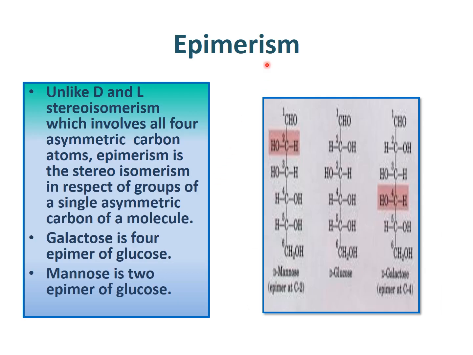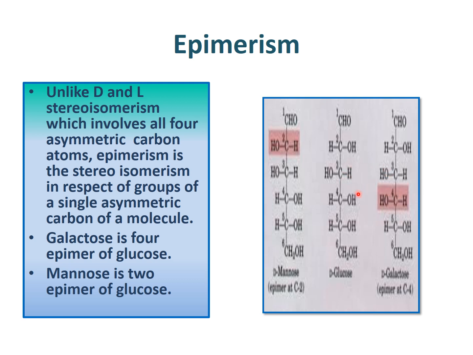Now epimerism, the third type of isomerism. Here we see the difference in the group between two respective sugars. So this is mannose, this is glucose and this is galactose. Glucose has the third OH here, but galactose has the third and fourth OH both here.